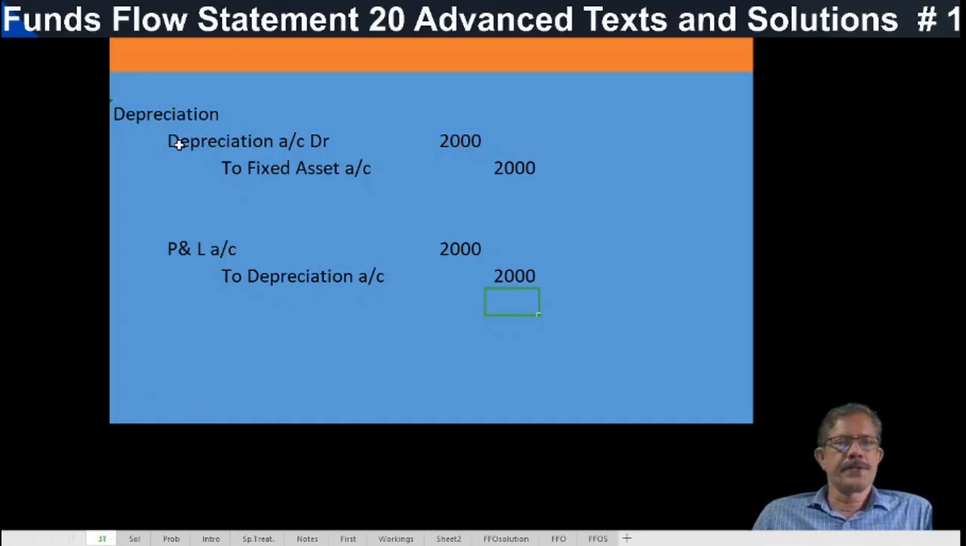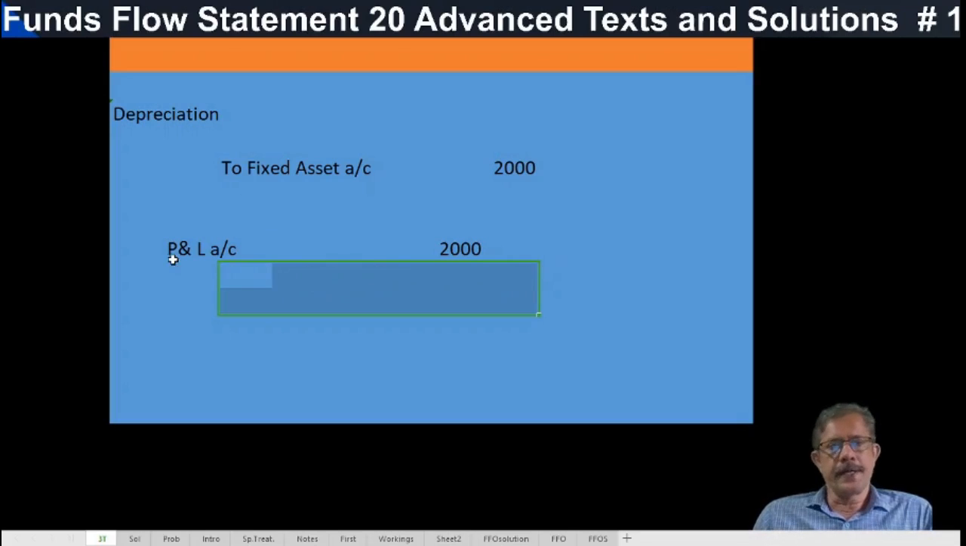You can eliminate the depreciation account, correct? What is the net entry? Profit and loss account debtor to fixed asset account. Both are non-current.